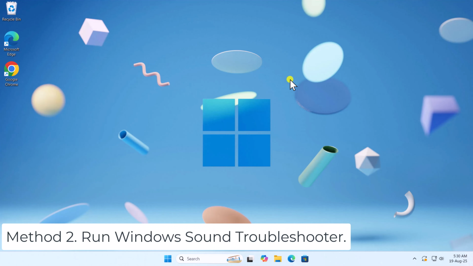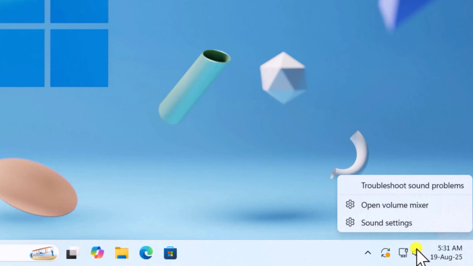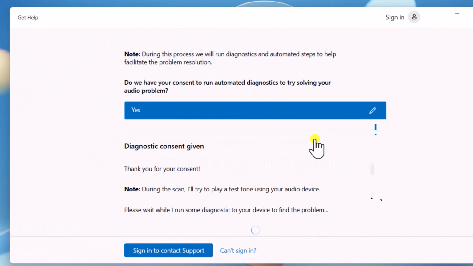Method 2. Run Windows Sound Troubleshooter. Right-click the sound icon. Select Troubleshoot Sound Problems. Now follow the on-screen instructions.